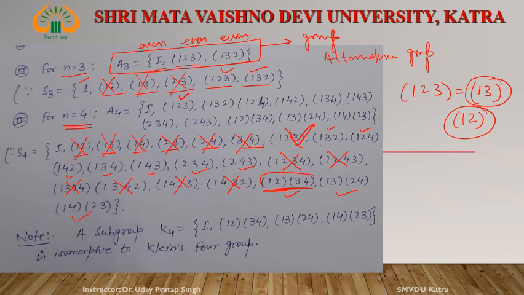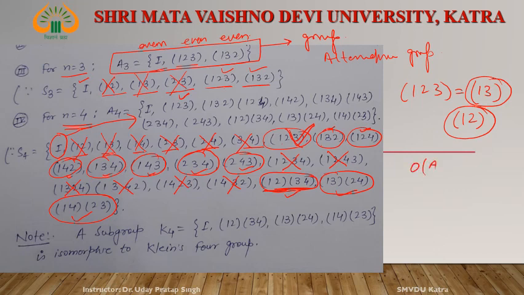These elements, this one, this one, this one, this one, this one, this one, right? And the identity. These form a group, this type of elements forms a group that is known as the alternating group A4, and the order of A4 is the order of S4 divided by 2. The order of S4 is 24, divided by 2, this is 12. There are 12 elements, right?